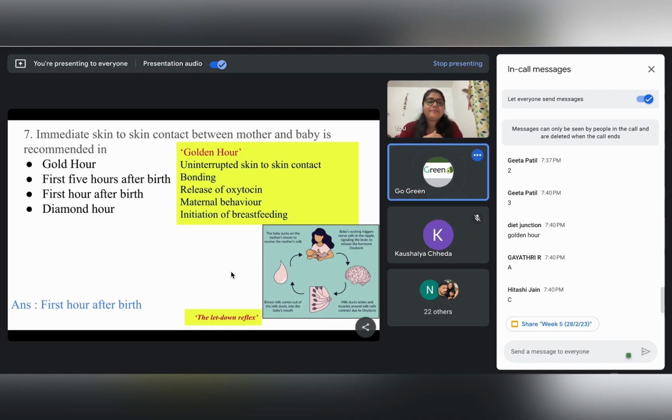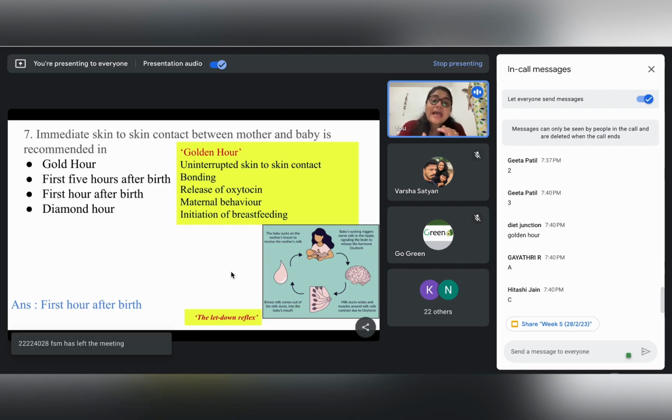Okay, yeah. One minute, I had a doubt, ma'am. Yes, please go ahead. Is it okay to give 1 hour of skin to skin continuously to the baby after birth? Yes, so that is the ideal time which is advocated, that at least for the first 60 minutes or the first hour, they should have uninterrupted skin to skin contact.